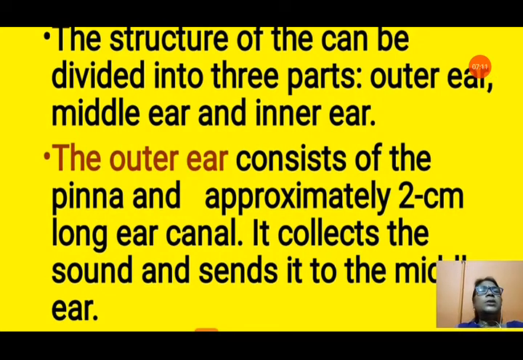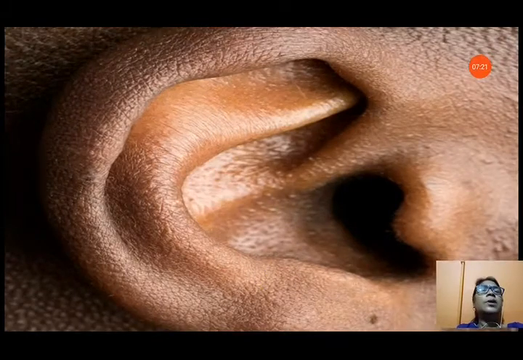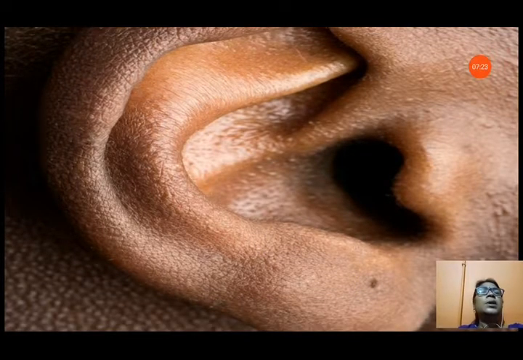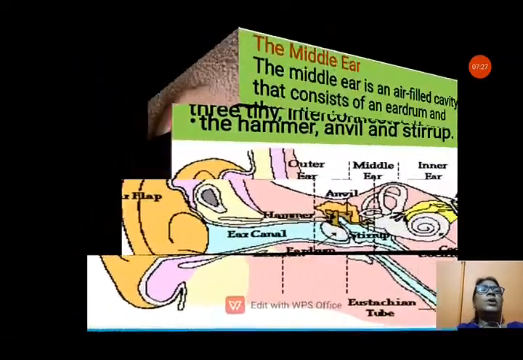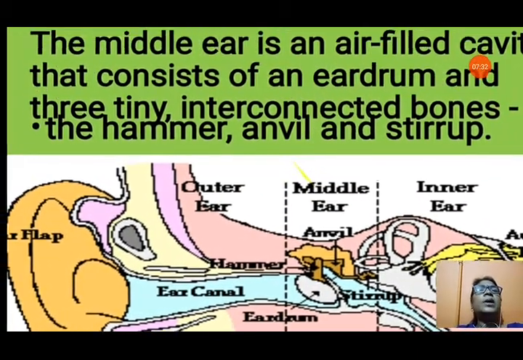The outer ear consists of the pinna and an approximately 2 cm long ear canal. It collects the sound and sends it to the middle ear. So you can see the pinna, that is the outer ear. The pinna collects the sound and then the sound goes to the ear canal. In this picture all three parts are very clear.